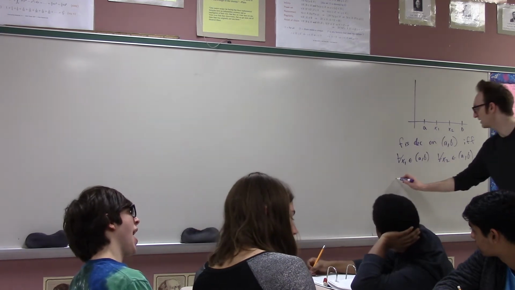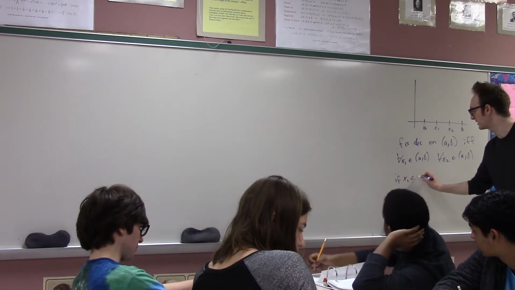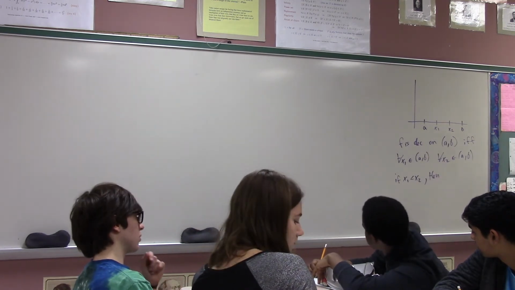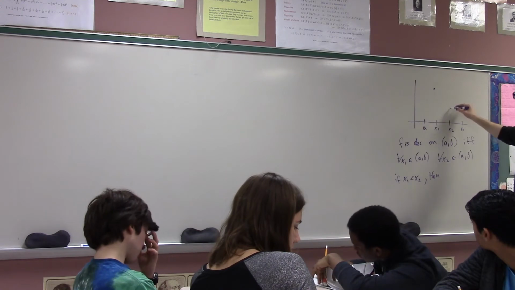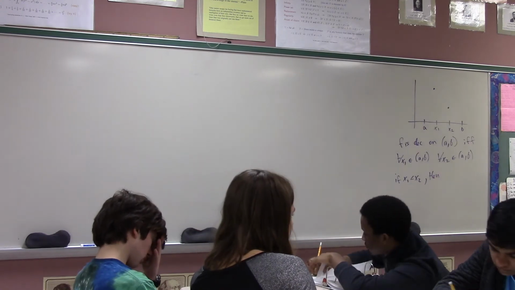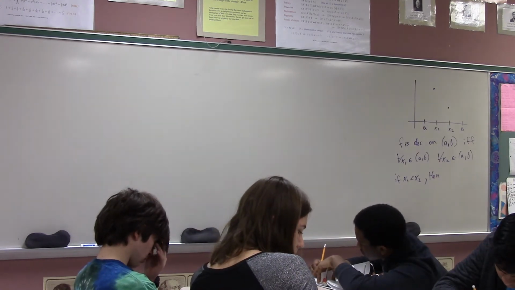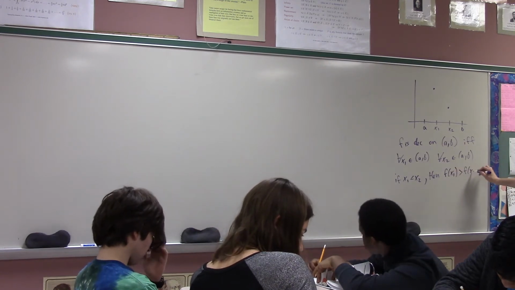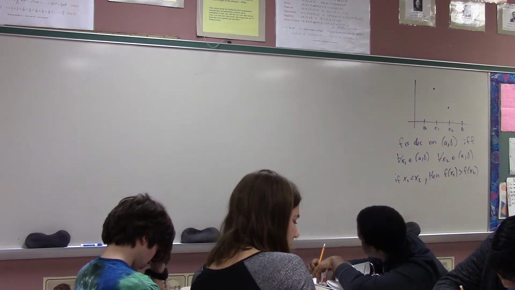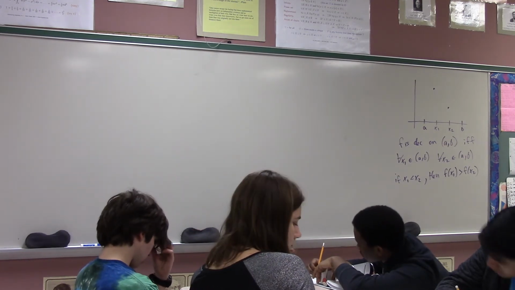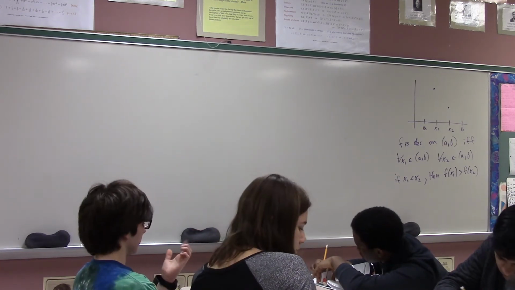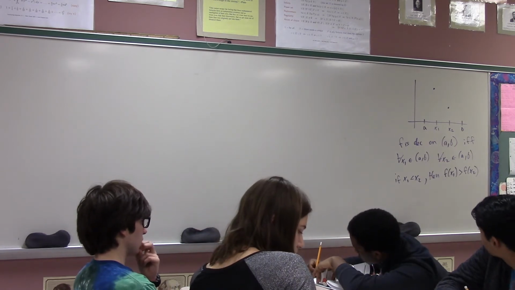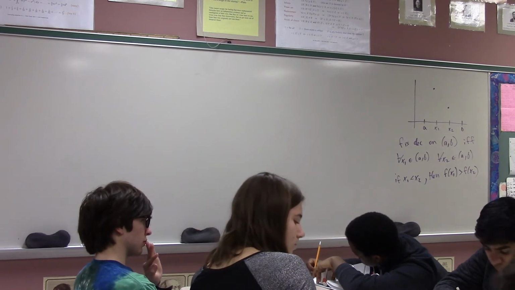In other words, if x1 is less than x2, then f of x1 is greater than f of x2. This is the formal definition of what it means for a function to be decreasing. If you give me any two points whatsoever, the one on the right must have a lower y value than the one on the left.